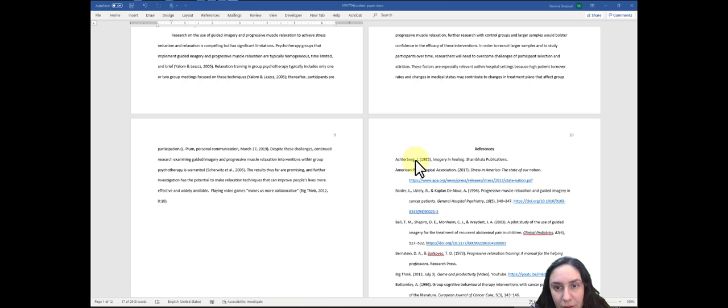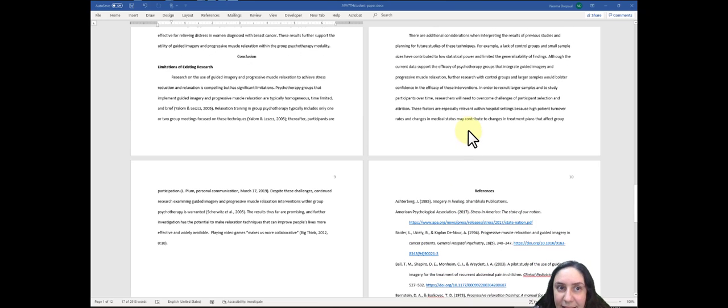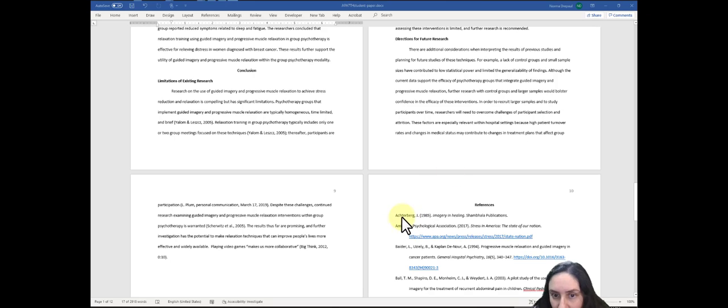J, that's the author. Here's the year in which this source was published. Here's the title. And here's the company that published this item. From looking at this, I can tell, because of the way that they've listed these elements, that it is coming from a book. So that means that somewhere in this essay, Achterberg is being quoted or paraphrased, an idea from him. So this is an example of one source with one author.